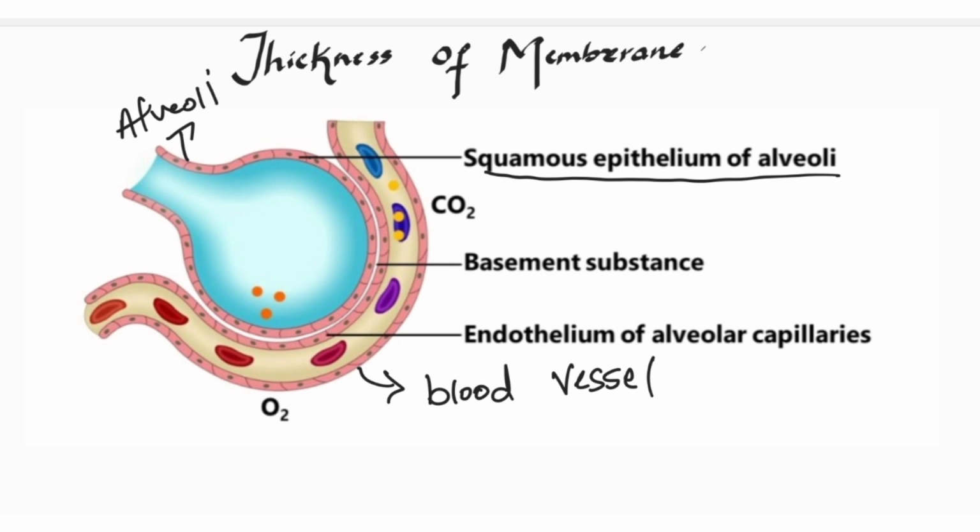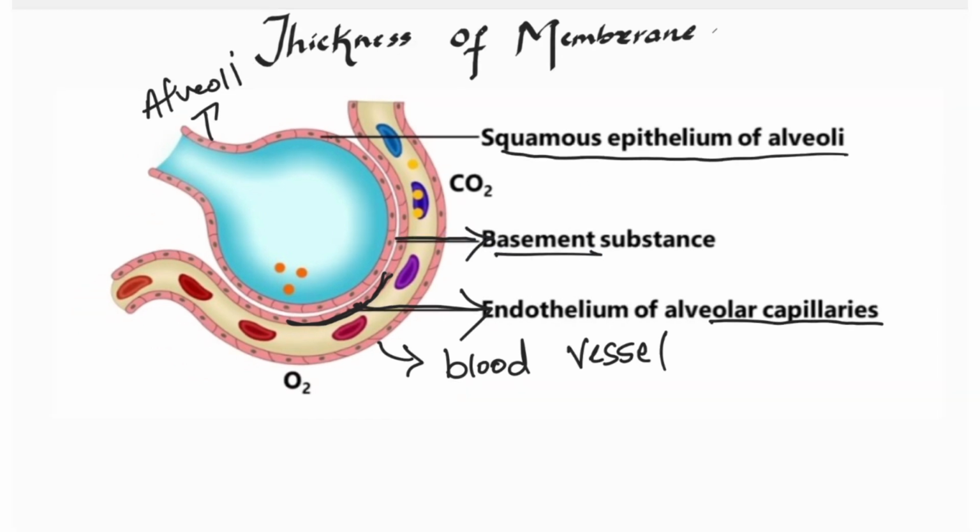Next is the endothelium of the alveolar capillaries. And between epithelium and endothelium there is the basement membrane. These 3 are the important diffusion membranes which will affect the simple diffusion.